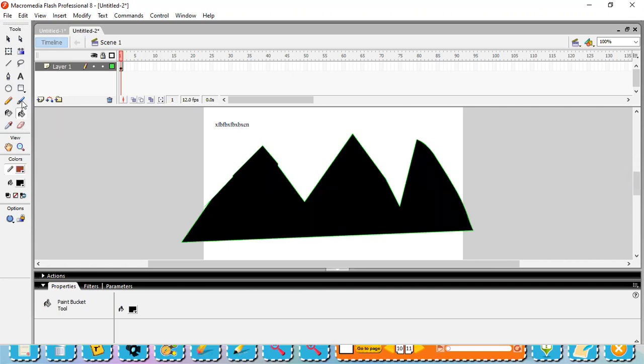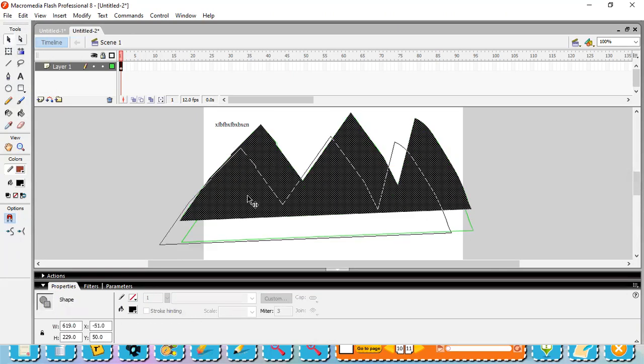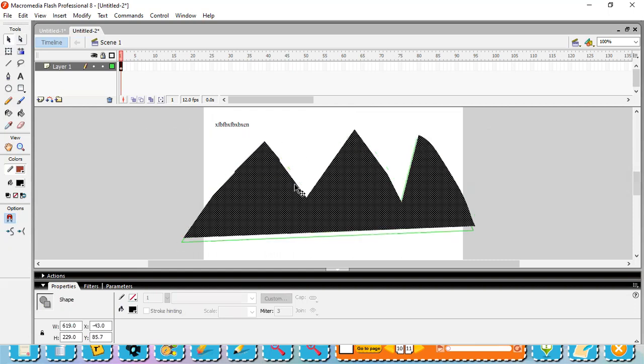So all the tools are almost easy, and the rest of the tools like selection, sub-selection, for example, the selection tool. We can select the picture and we can move it. That's why it is called the selection tool. So we can select and we can move it. If you want to select any object, you can select it with the help of the selection tool. Clear? I hope what we have learned till now, the tools and their uses, you understood.